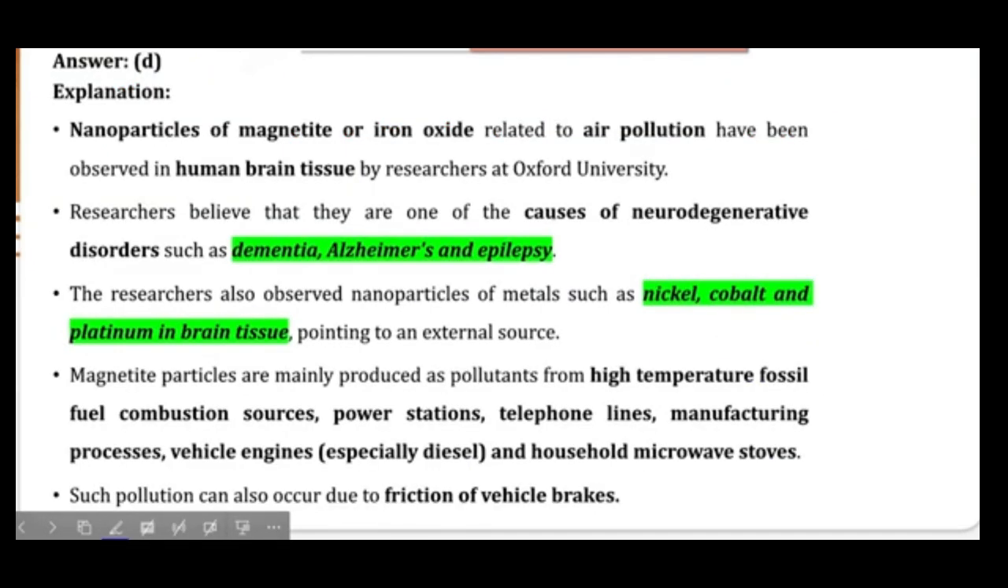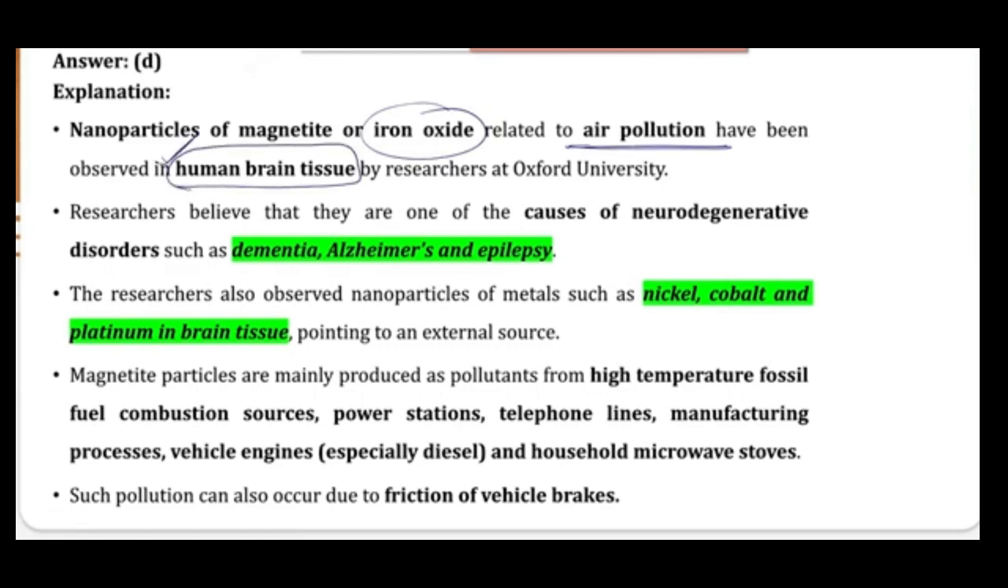Now let's see the explanation. Nanoparticles of the magnetite and the iron oxides related to air pollution have been observed in human brain tissues. Now, in the human brain tissues, these nanoparticles of magnetite have been present. This is research by Oxford University. In this research, what they are saying is that these nanoparticles, which are generated artificially because of air pollution, are ultimately being accumulated inside the human brain tissues.